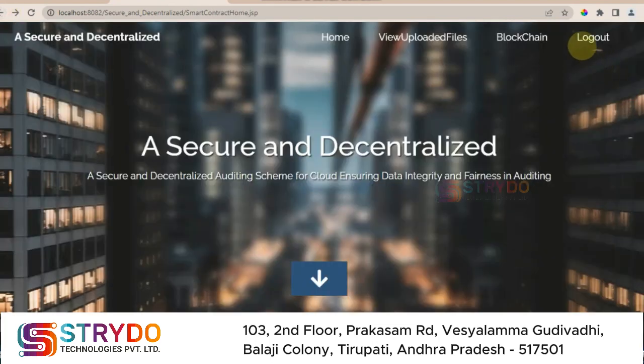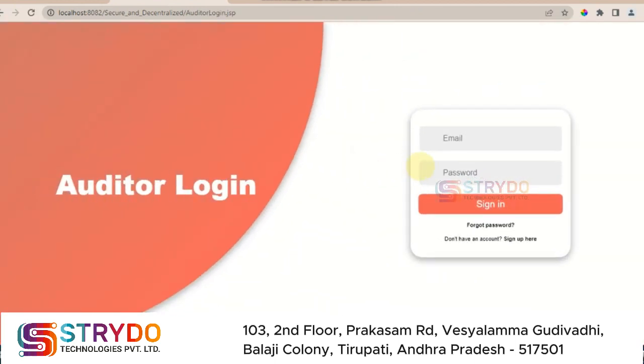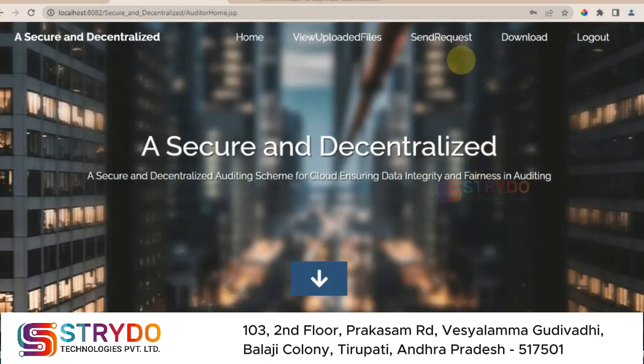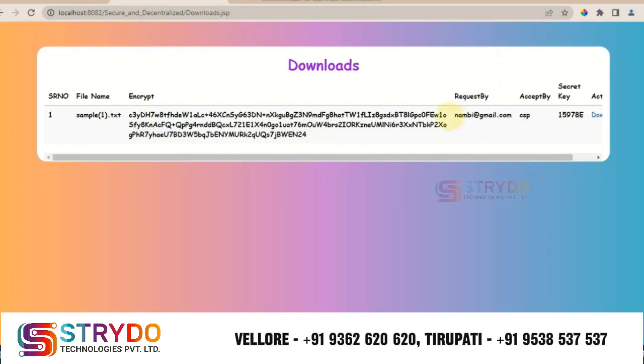Finally, go to the auditor side and log in. Using the secret key that has been sent to the auditor, you can download the information.